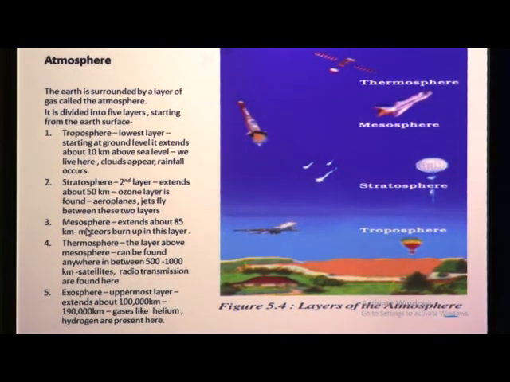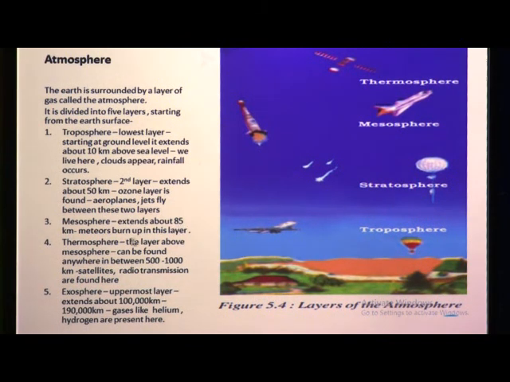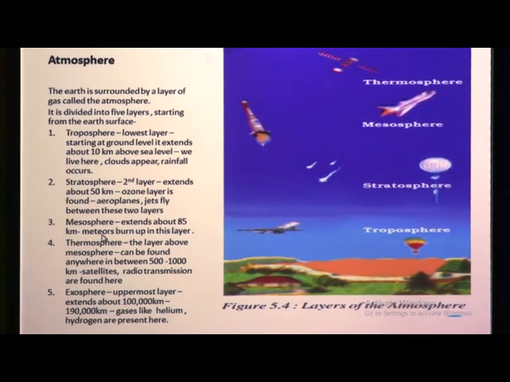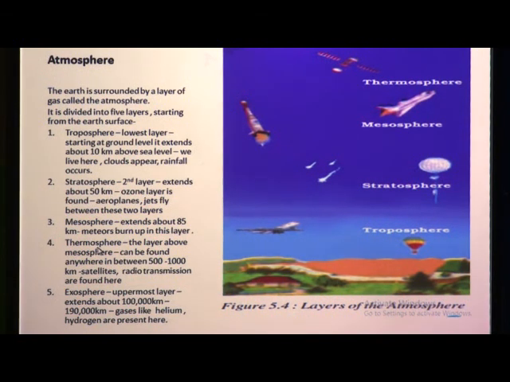Then the next one is the mesosphere. It extends about 85 kilometers. Meteors are burnt in this layer. The fourth one is the thermosphere, the layer just above the mesosphere. It can be found anywhere between 500 to 1000 kilometers.